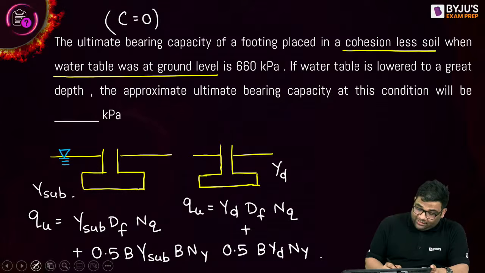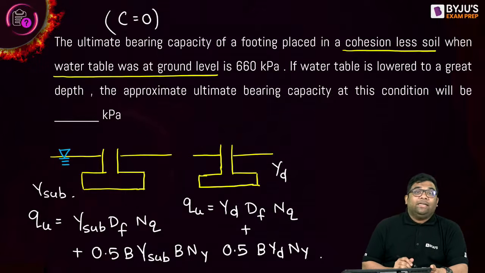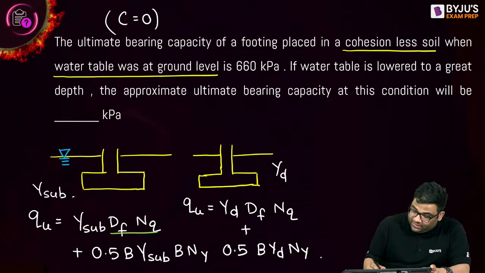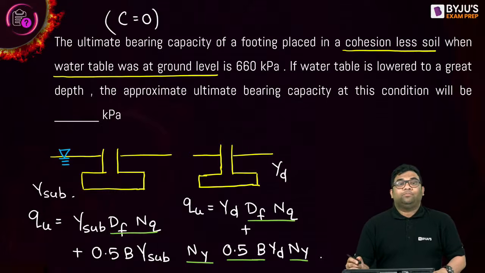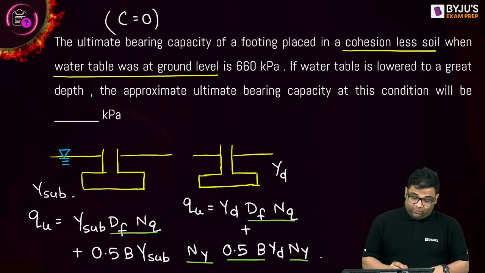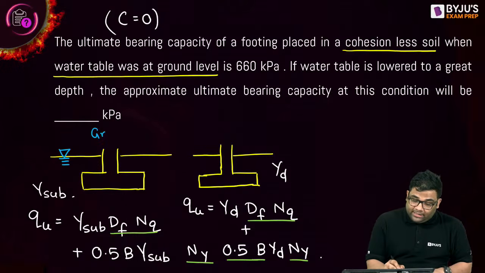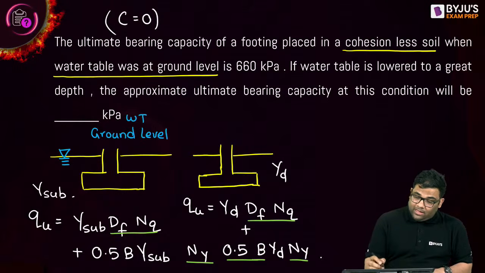So if you compare these two conditions, everything is the same. I've written B twice, so I'll just remove that. Everything is the same. What is different? Tell me, if you compare these two equations, what is the difference? One case is the water table at ground level. The other case is the water table at great depth.